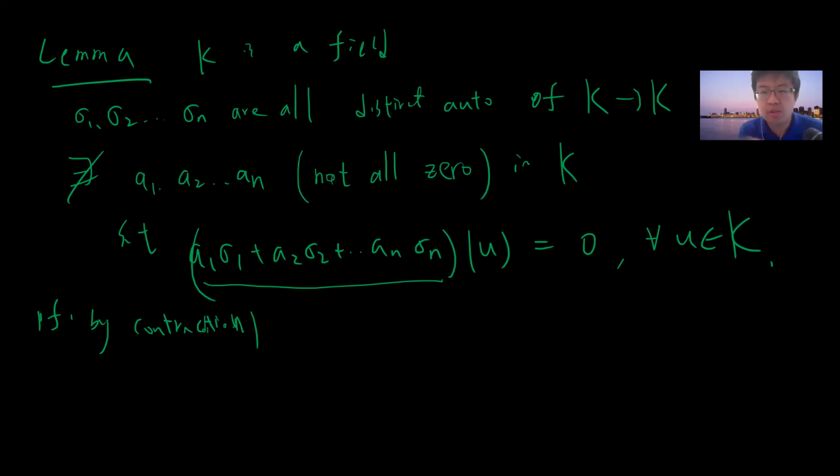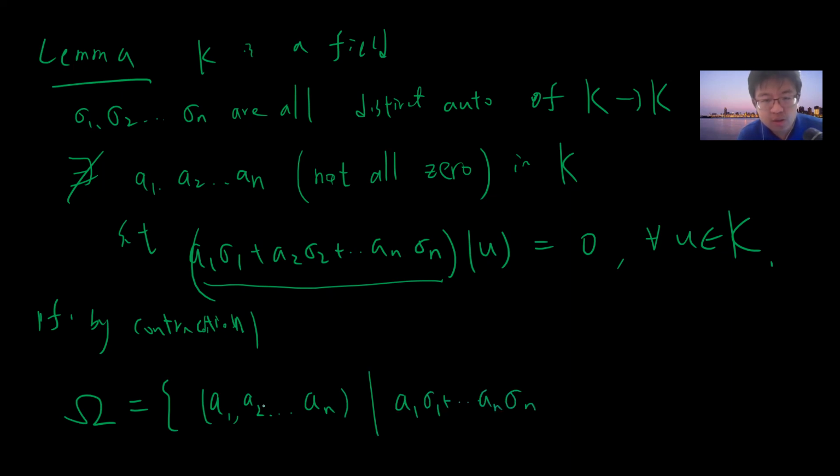Let's say I take a set of omega such that it's A1 sigma 1, A2 sigma 2, up to AN sigma N, and all of these are non-zero, and I take out the ones that are 0.